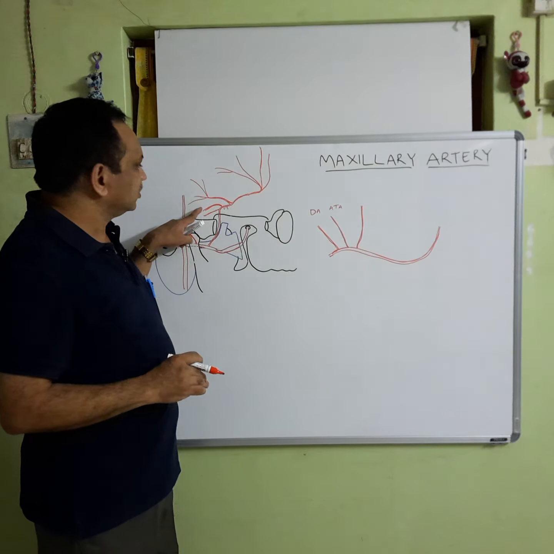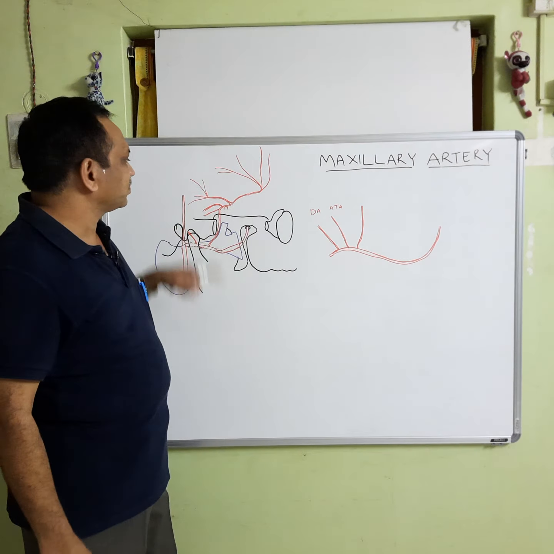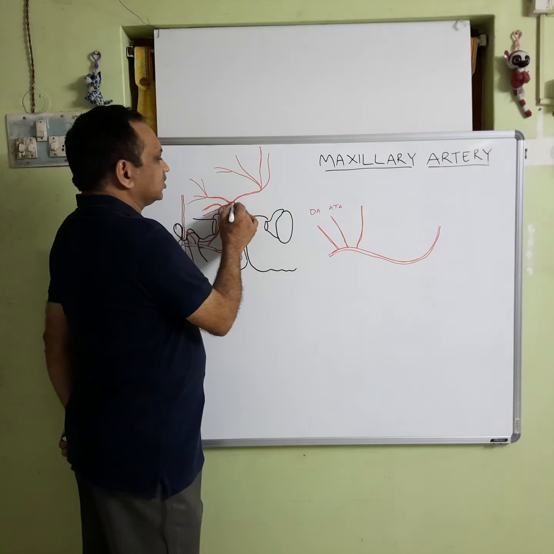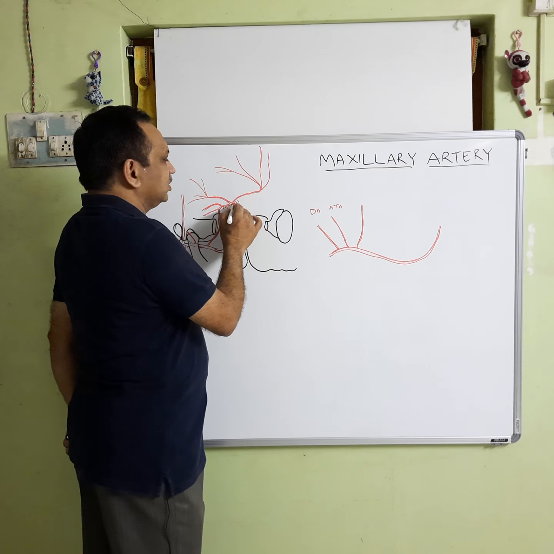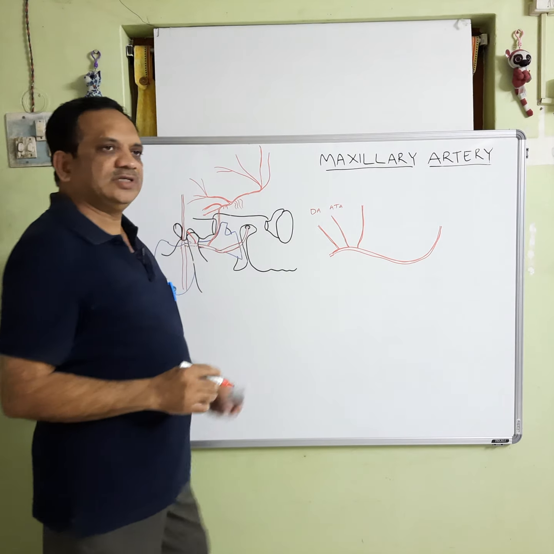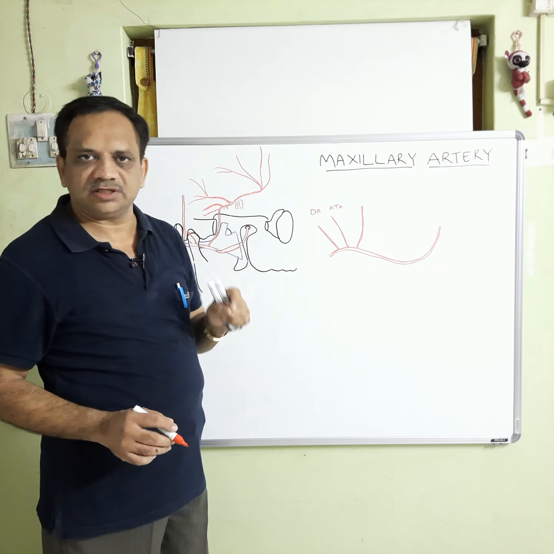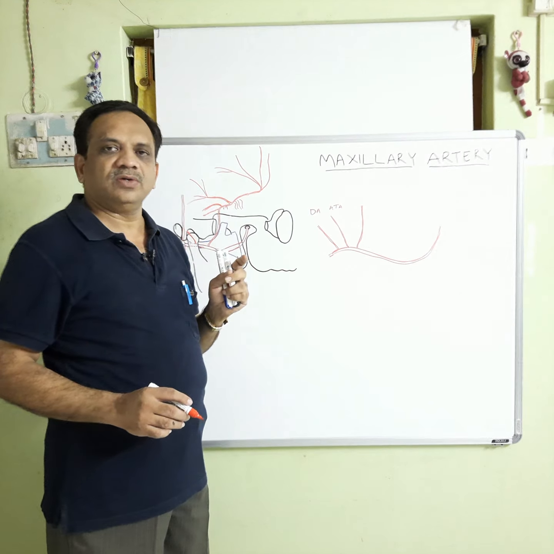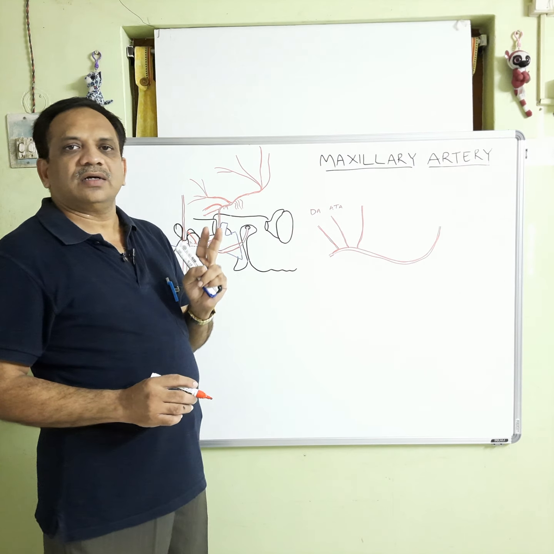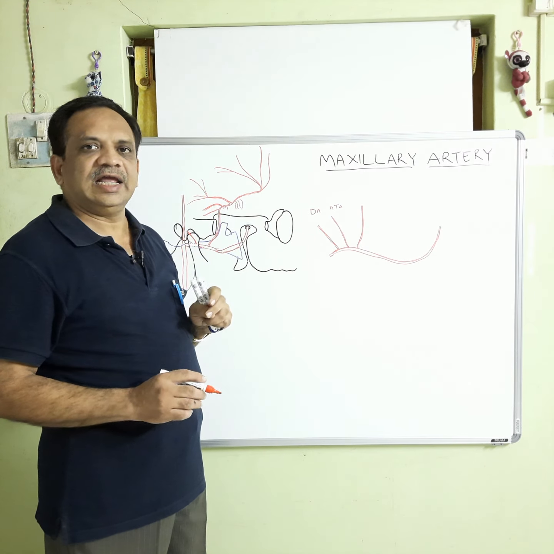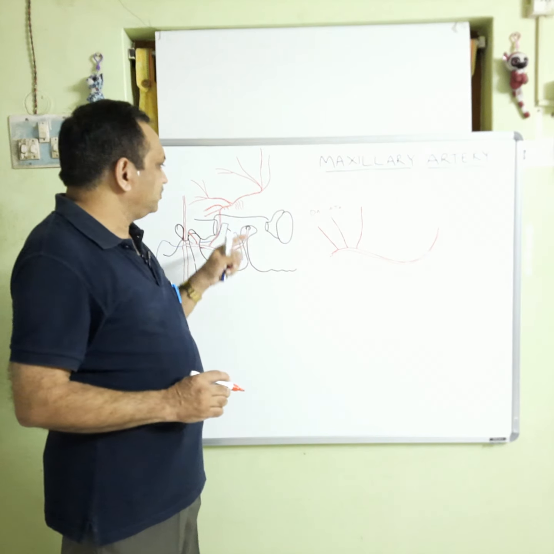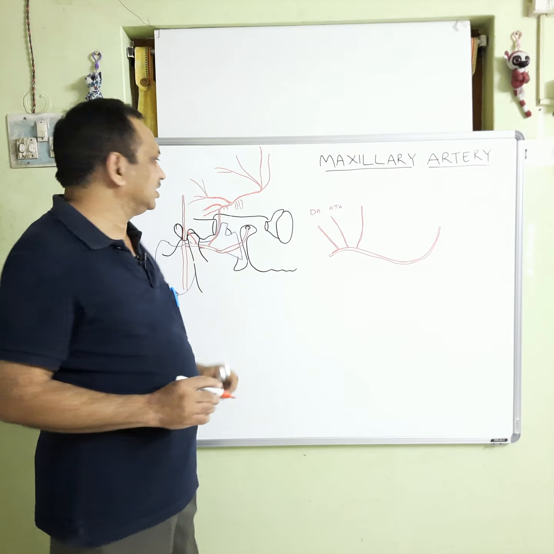So, this is the superior tympanic artery, and it also gives a few temporal branches which pass through the minute foramina present on the greater wing of the sphenoid and the temporal bone to anastomose with the deep temporal arteries which supply the temporalis muscle.